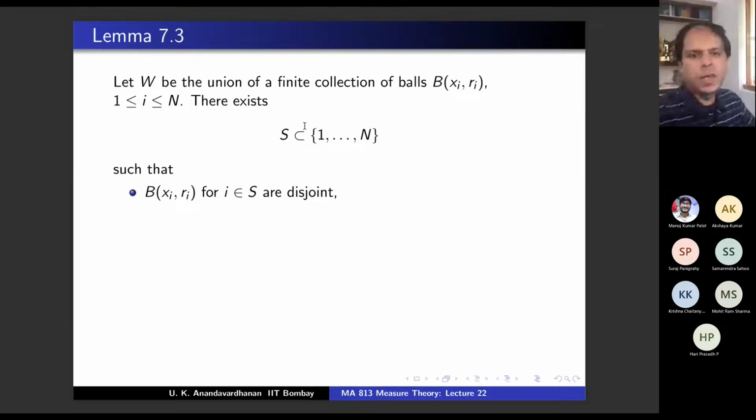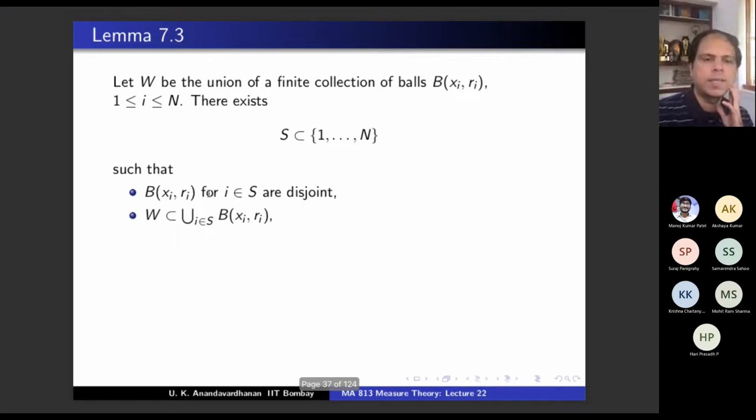First one, in this subcollection, if you take the balls indexed by the subcollection, they are disjoint. Right? This finite collection need not be disjoint, but you can take a disjoint subcollection in such a way that W is covered by that disjoint union. Okay.